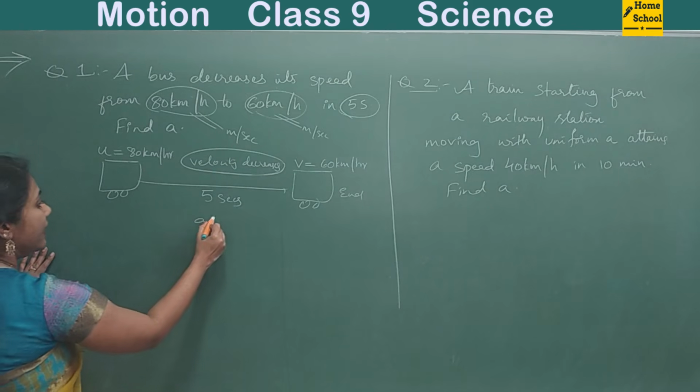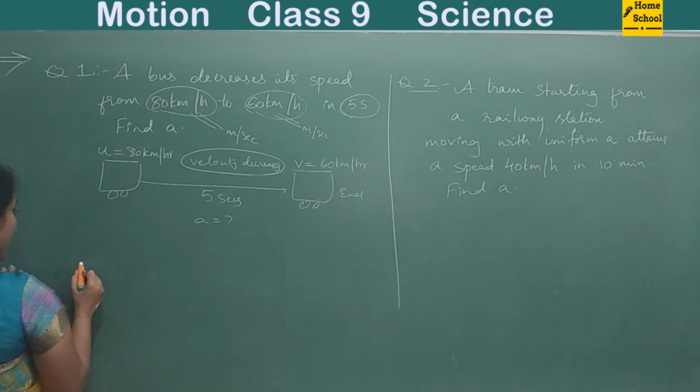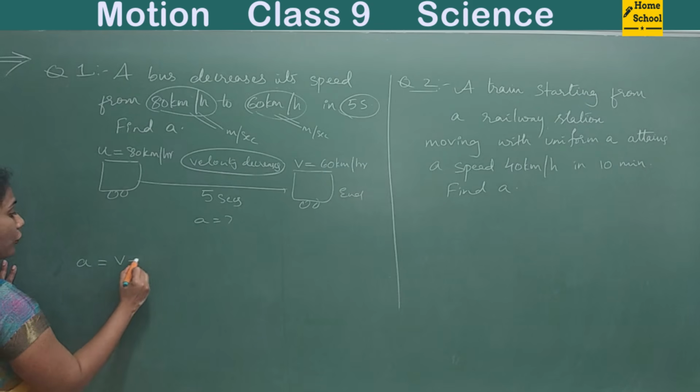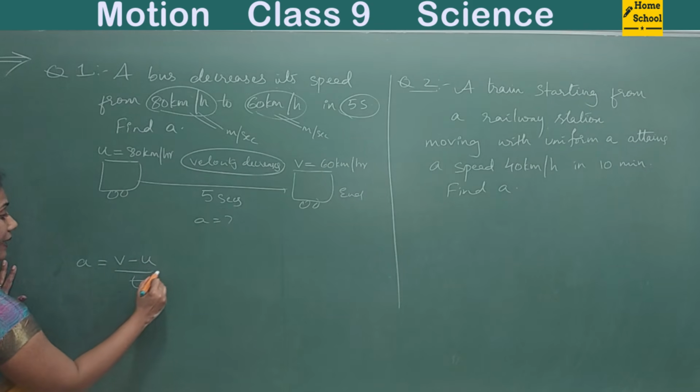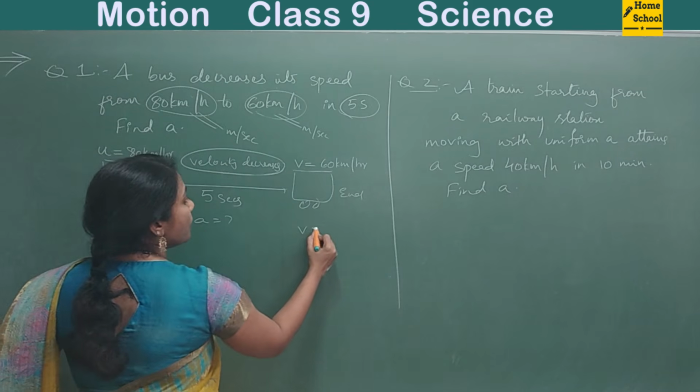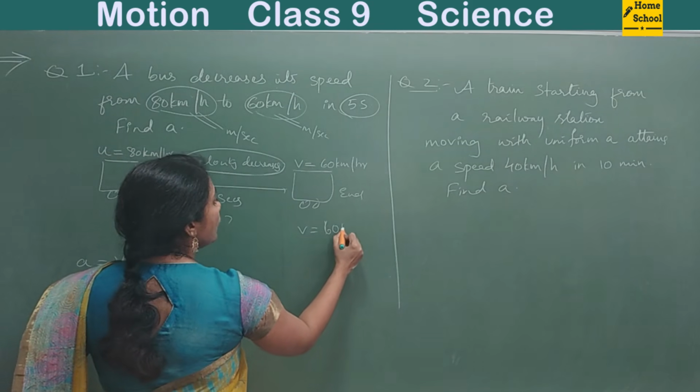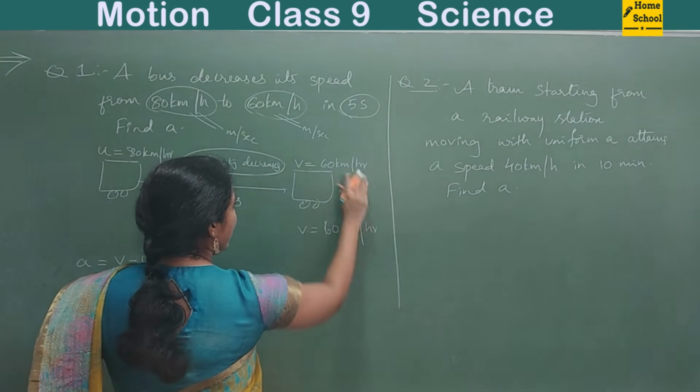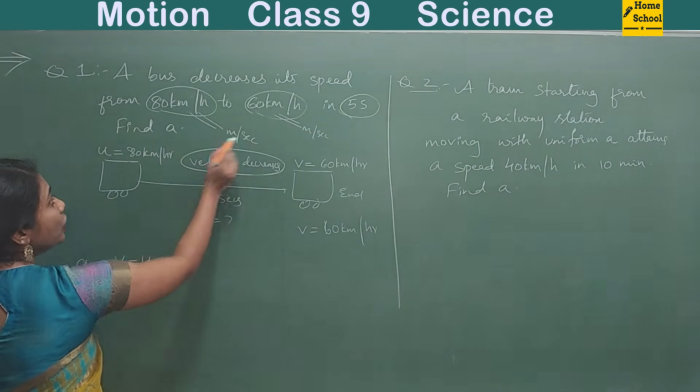So what is A they are asking? A is equal to (V minus U) by T. What is V? 60 kilometer per hour. Sorry, not second. Convert this into meter per second.